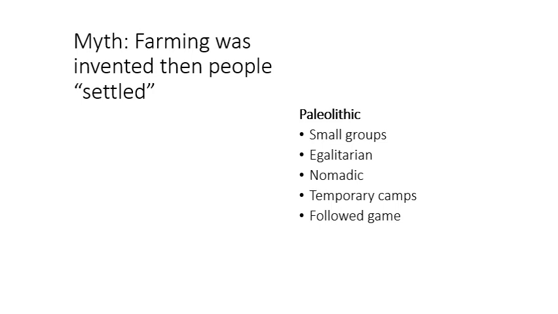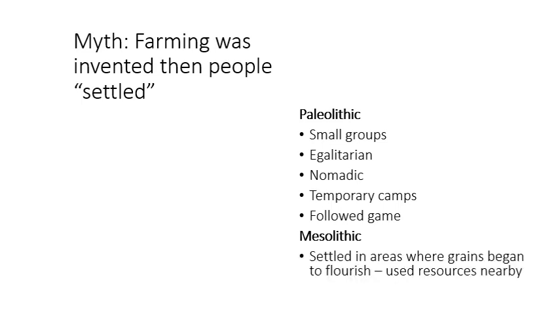In contrast, as we move into the Mesolithic, or the Middle Stone Age, this is where we start to see some changes. Here's where we start to see individuals beginning to settle. Now, this is before the invention of agriculture. They've started to settle in areas where grains have started to become abundant or where they're beginning to flourish. And here, focus on that word. We're going to come back to it: these grains are beginning to flourish.